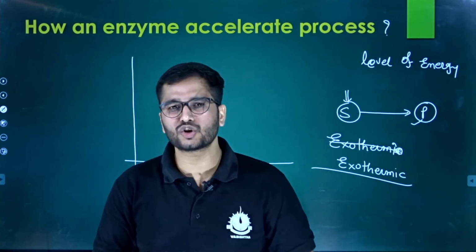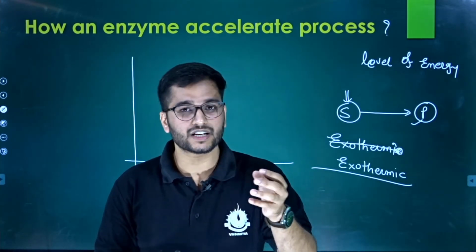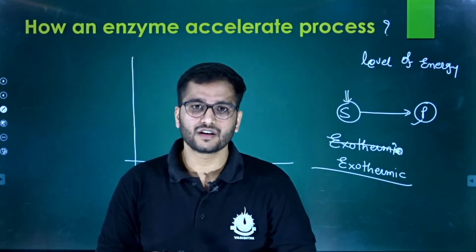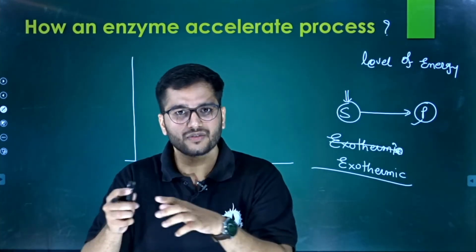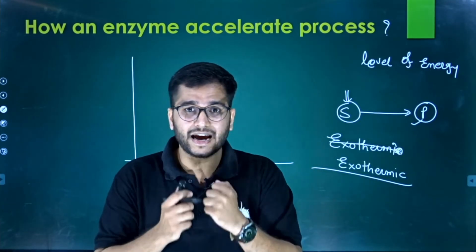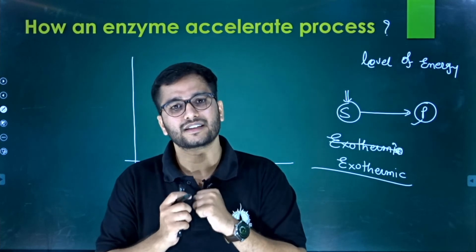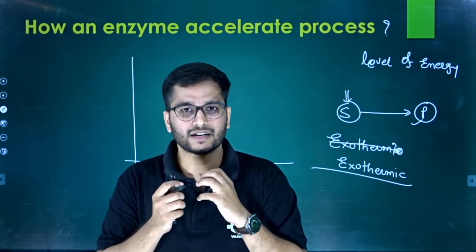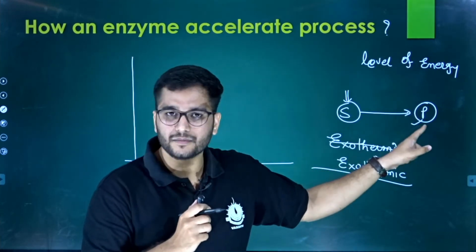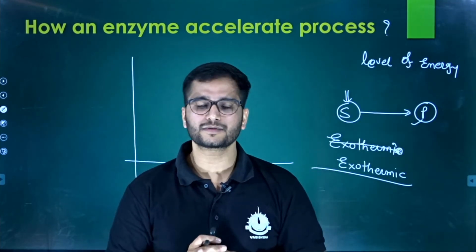What do you mean by endothermic reaction? Endothermic reaction means you have to give energy from outside to convert into the product. So the product takes that energy. So the energy level will be higher in the product and lower in the substrate.